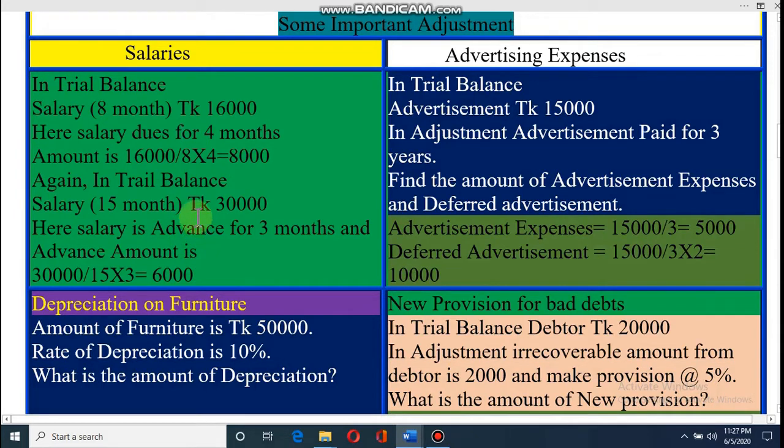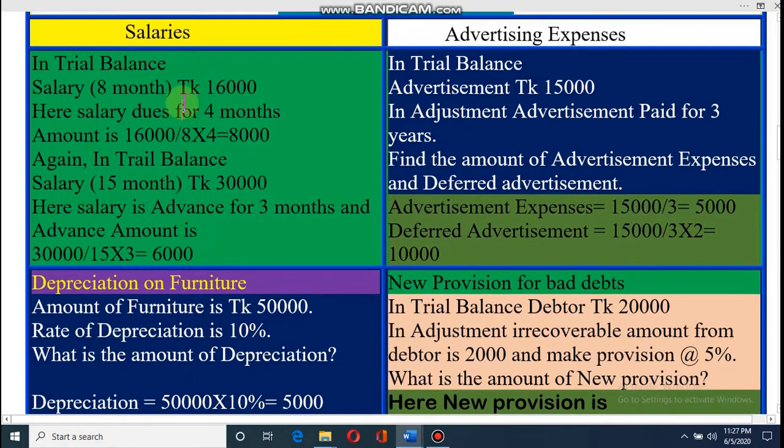Dear student, the important thing is that for any expenses, not only for salaries, you can say rent, insurance premium, advertisement, the same types of problem may come in the exam. Rent, if it is 8 months, that means it is due for 4 months. In the same way you can solve the problem. So if there is any expense due, you have to add it, and if there is any expense advance, you have to subtract it. Dear student, now another problem.